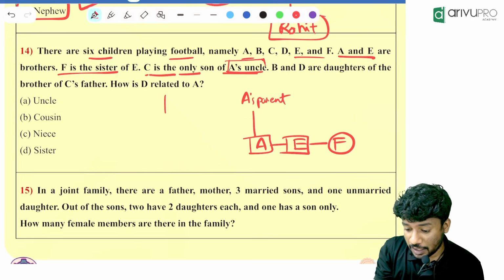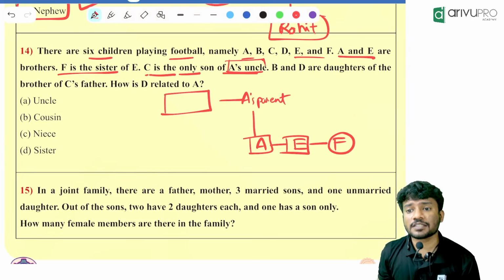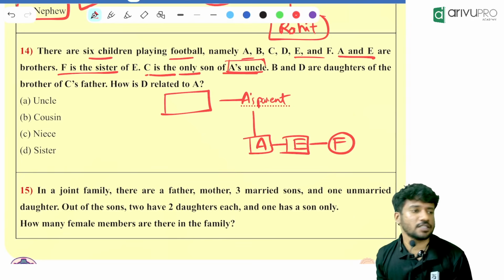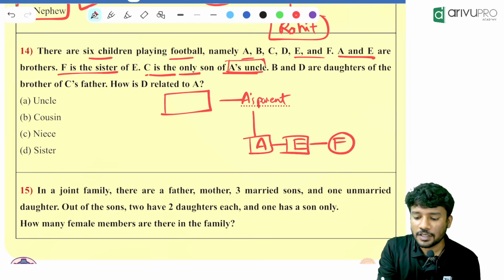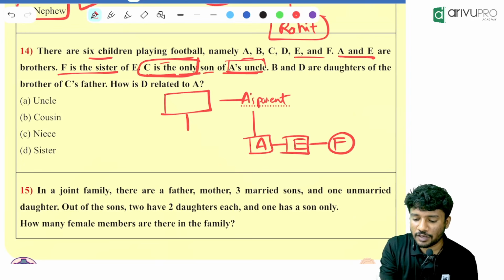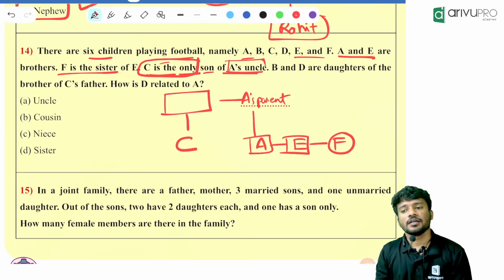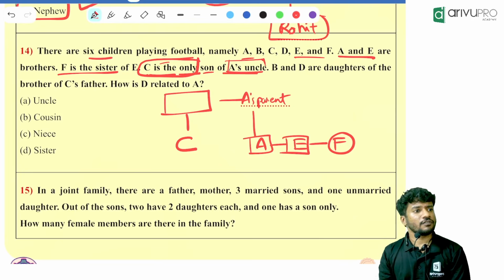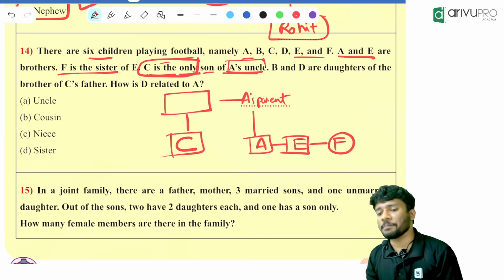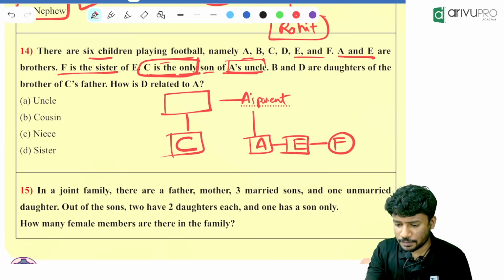Then we can write a sibling over here. That sibling will be what? A's uncle. Is that correct, Ninisha? Yes. Now what is told? C is the only son of A's uncle. That means where will be the position of C? The only son of A's uncle. Only son means he is a male. Then what is given down?